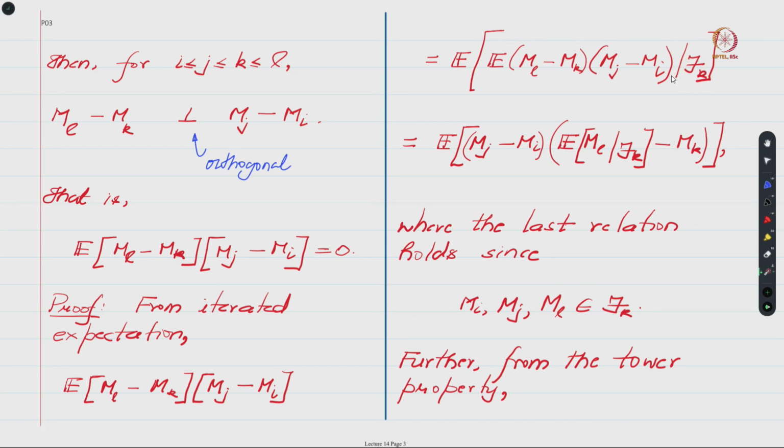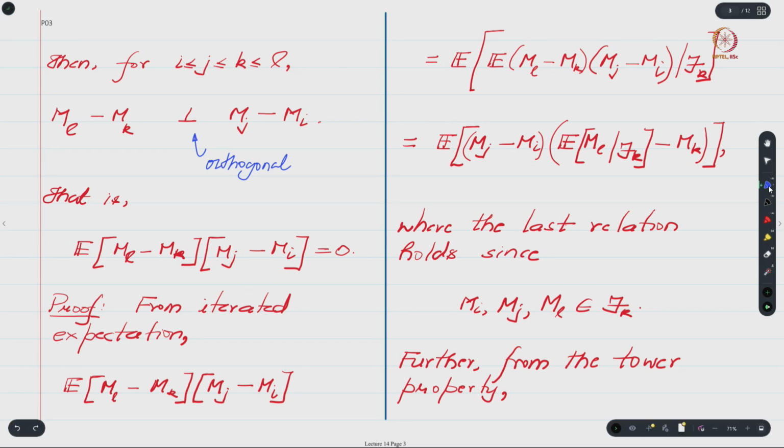In this case we take the sigma field Fk, which is the third element in this increasing sequence. Now because k is larger than j and j is larger than i, it is easy to see that Mi, Mj and Mk